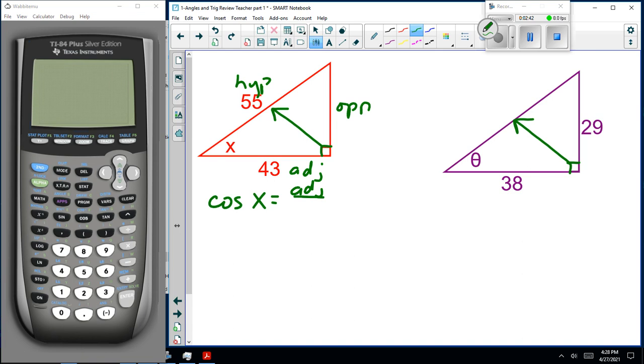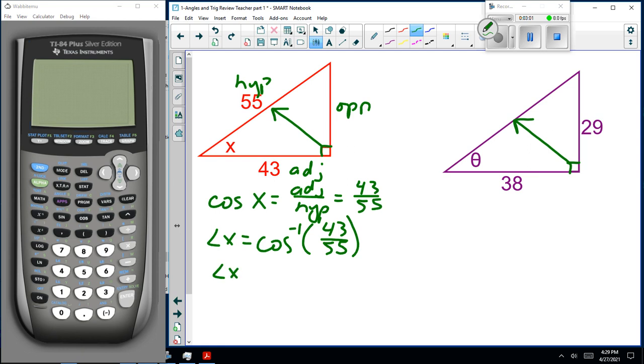Like I said, if you're still having trouble with this, you pay attention to the next 2 minutes. Now forward on to the next screen. Cos to the minus 1, inverse cos. Mr. Calculator told me this was 38.5. And I have no reason to doubt it. Okay.